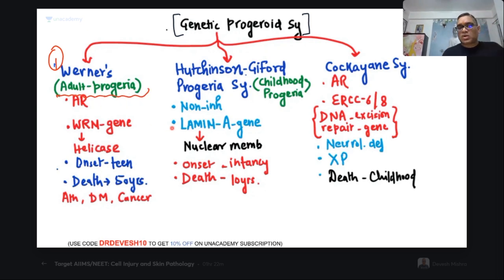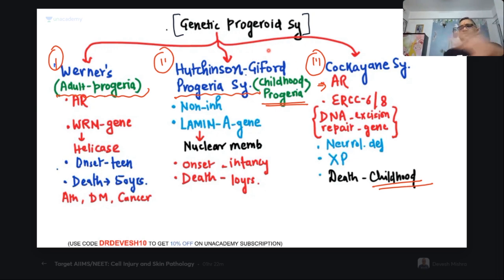So that patient was not an adult. That patient was 7 years old. Werner is ruled out, right? Now look at the second one, Hutchinson-Gilford progeria syndrome. Hutchinson-Gilford progeria syndrome is the childhood progeria. This is not given in Harrison, right? Childhood progeria. And the third one is the Cockayne syndrome. This is autosomal recessive, and this is also childhood progeria, right?